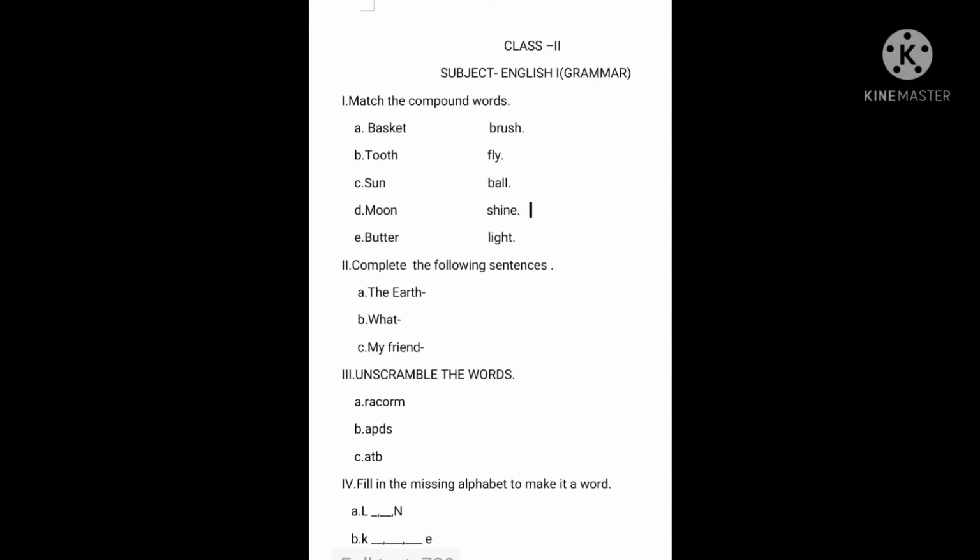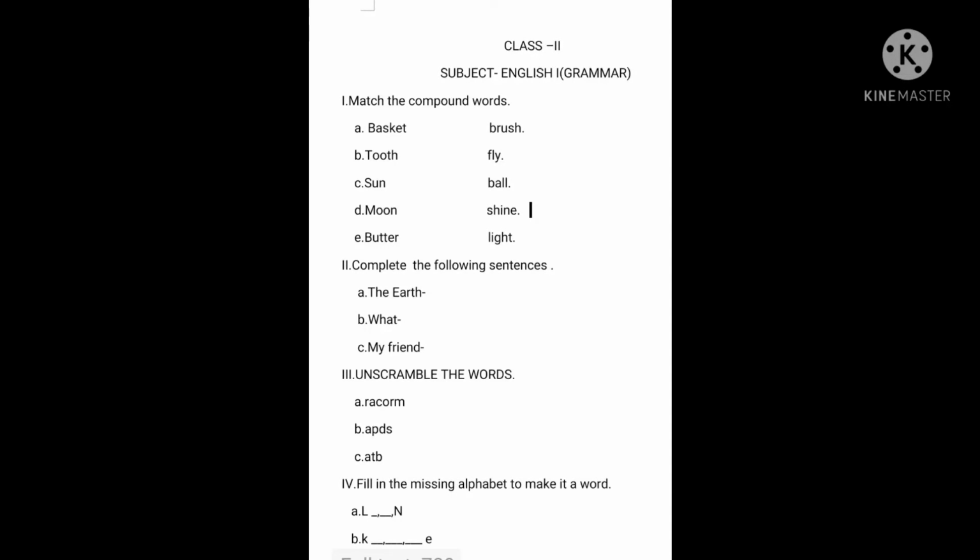Fourth one, fill in the missing alphabet to make a word. So children, here you have to fill in the blank with the correct letter to complete the word. First one is L dash, then again one dash, then N. B part, K dash, dash and dash, E. So here children, 3 blanks are there. You have to fill in the correct alphabets or letters to make a word. It must be a meaningful word.